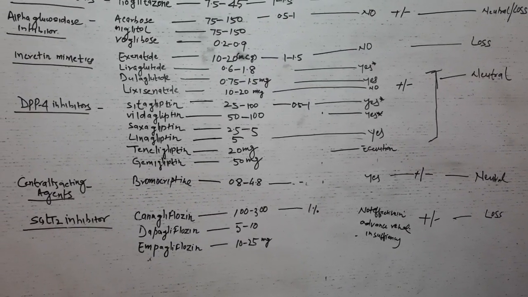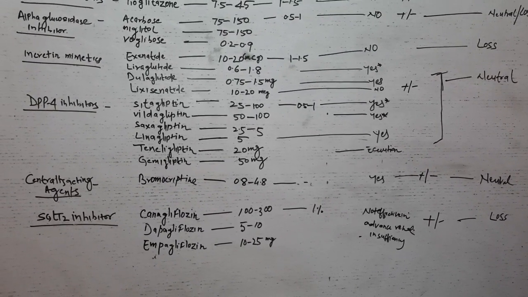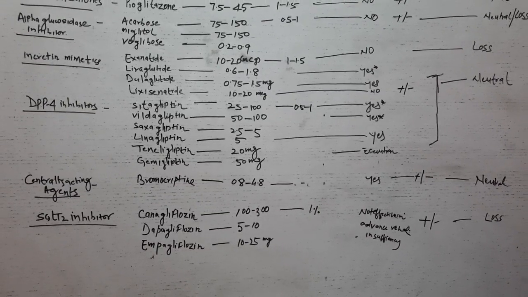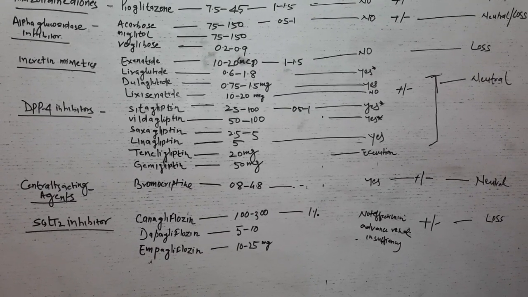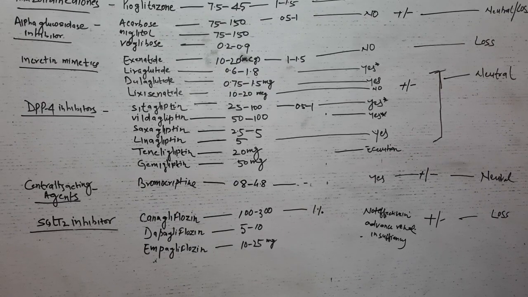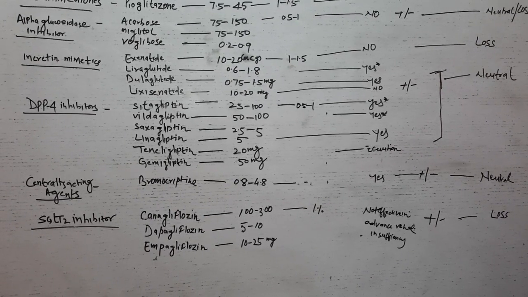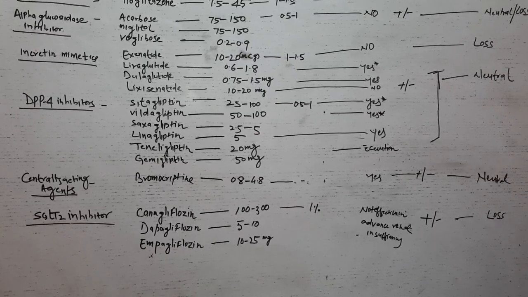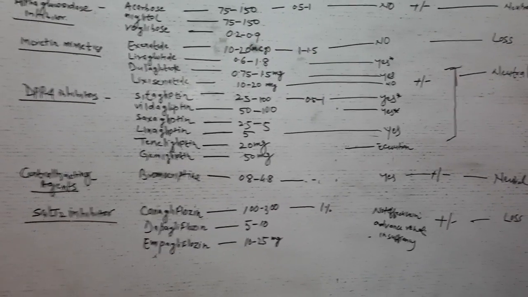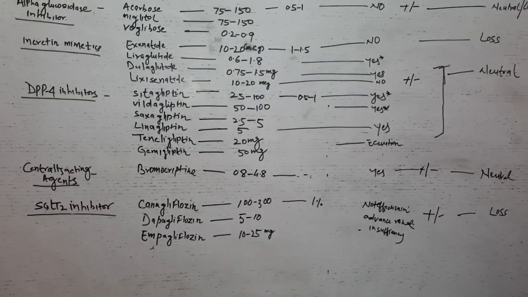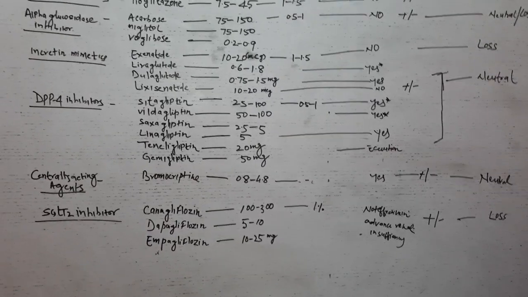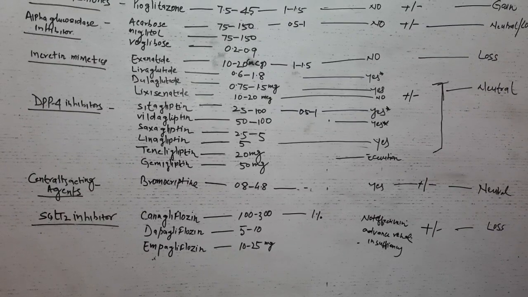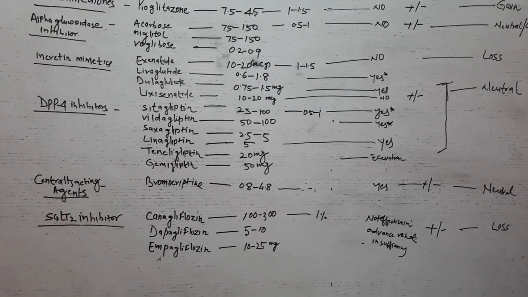Their main advantage is that they can be administered orally. These agents are well tolerated with no serious adverse effects. But as with GLP-1 receptor agonists, a few cases of acute pancreatitis have been reported, though these are very rare. Now we discuss the SGLT2 inhibitors.